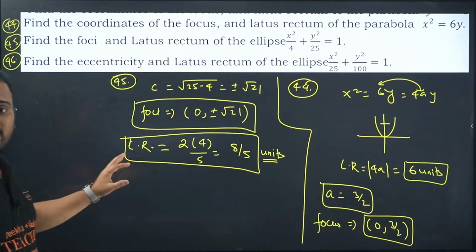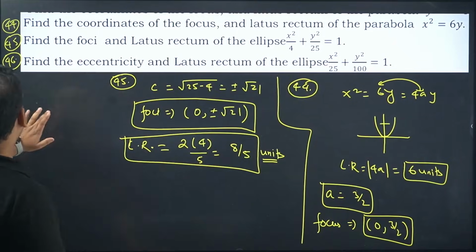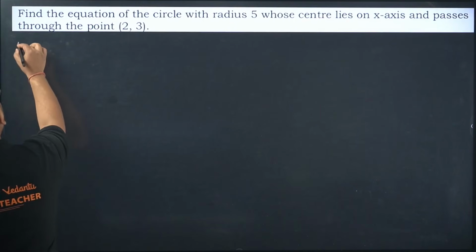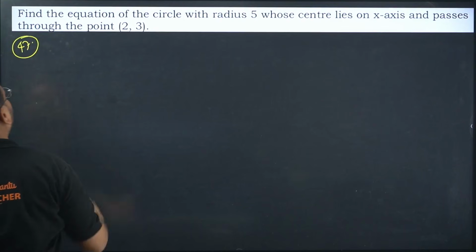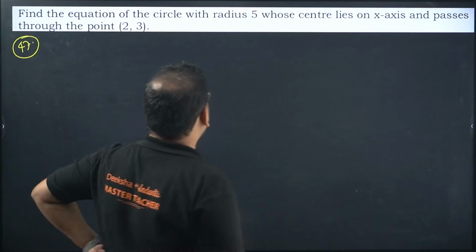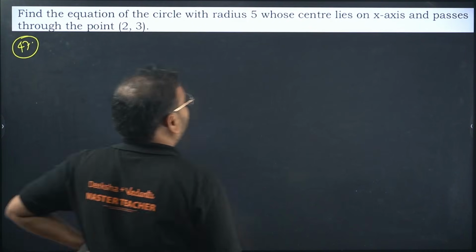Difficult? Not at all, right? Simple question. 3 are done. 46, 47 now. Question number 47 now. Find the equation of the circle with radius 5. Okay. Center on the y-axis.